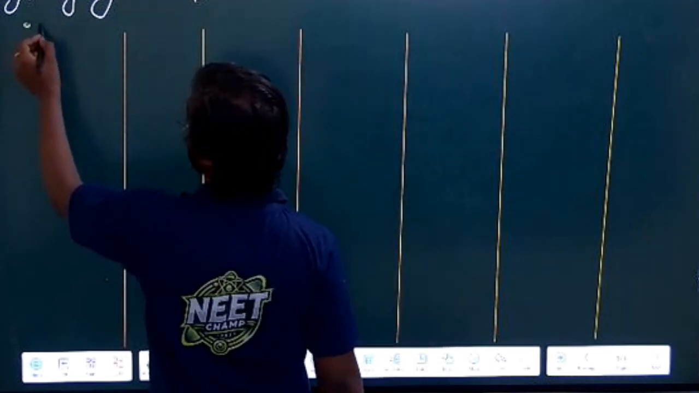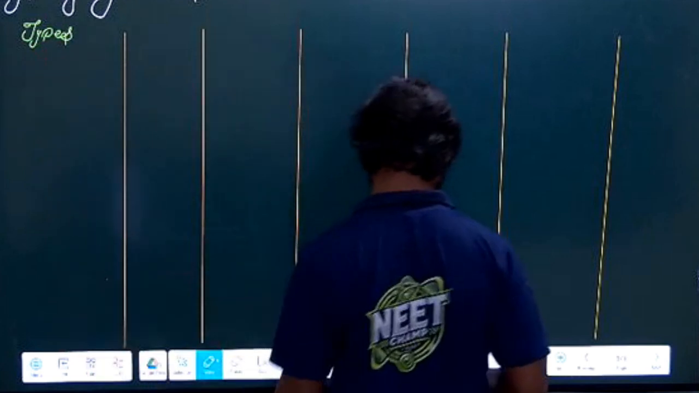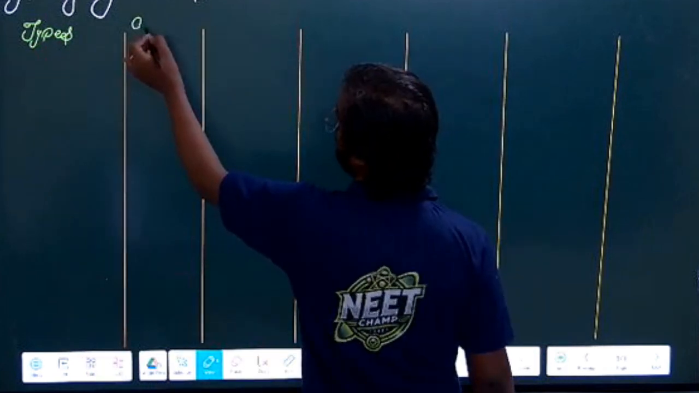The first is, in this table we will talk about the type, which type of crystalline solid. Second is the particles. What is a constituent particle?